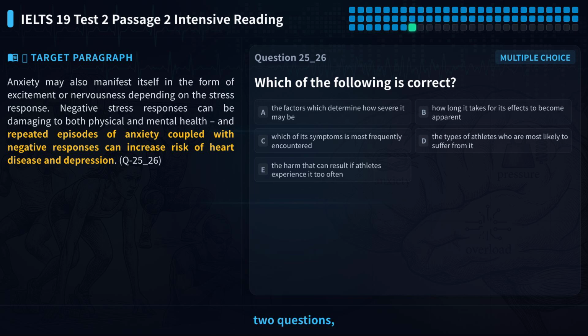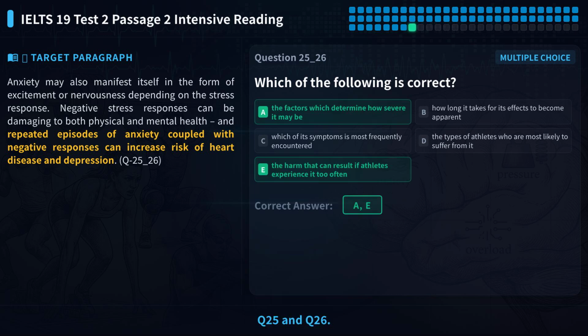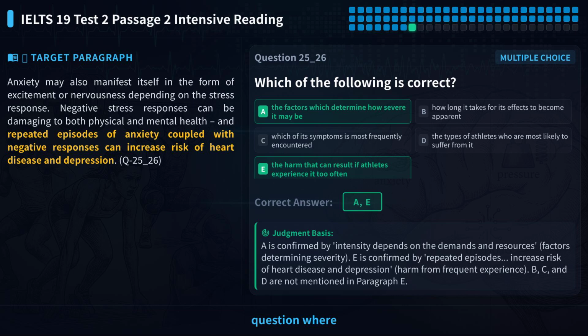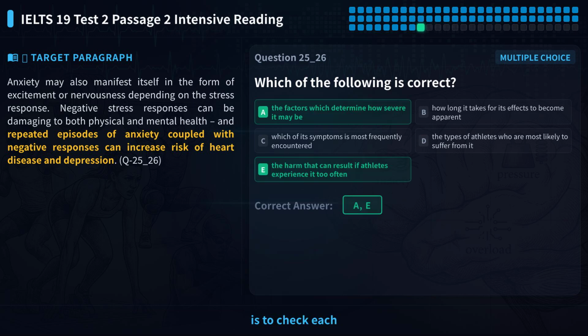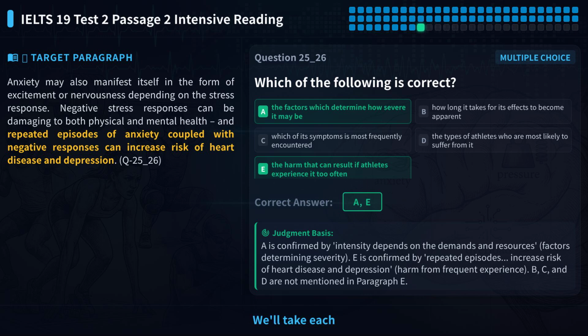Now for the last 2 questions, Q25 and Q26. This is a multiple choice question where you pick 2 answers from 5. The question asks what information the article provides about overtraining syndrome. Please pause the video, read options A to E carefully, and try to select the 2 correct answers. For this type of question, our strategy is to check each option one by one. We'll take each option's description back to paragraph E to see if it is clearly mentioned.